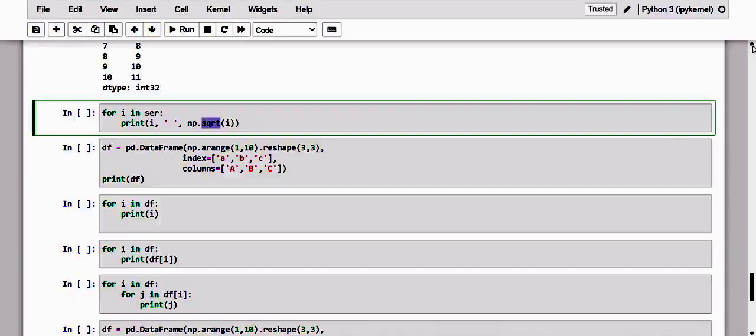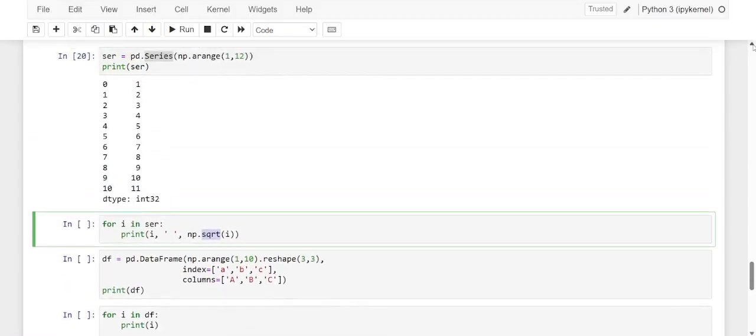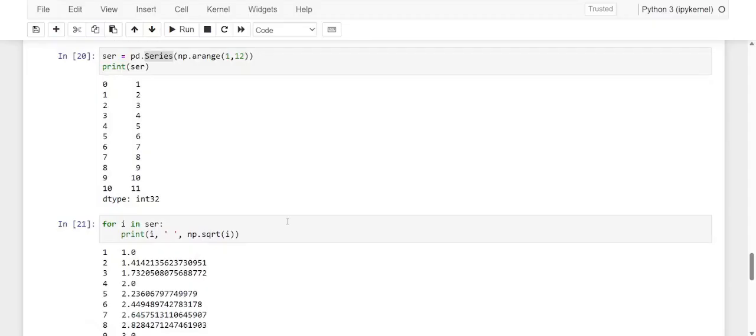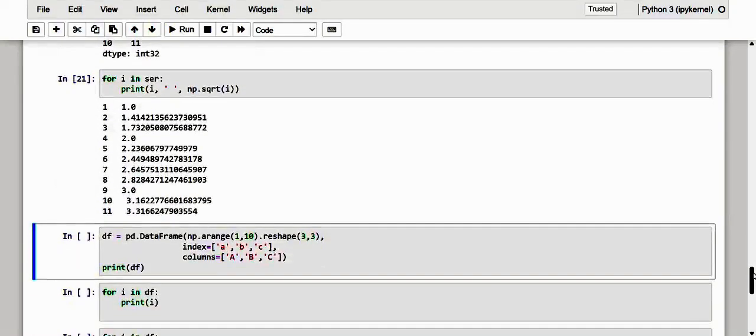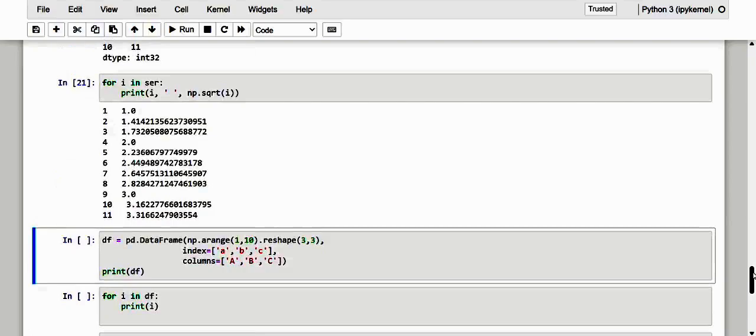Each time we take a value in the series, let me take its square root, and kindly observe, dear friends. In this case, for simplicity, we have just calculated the square root of the individual element. That is what happened here. So kindly have a look at it.